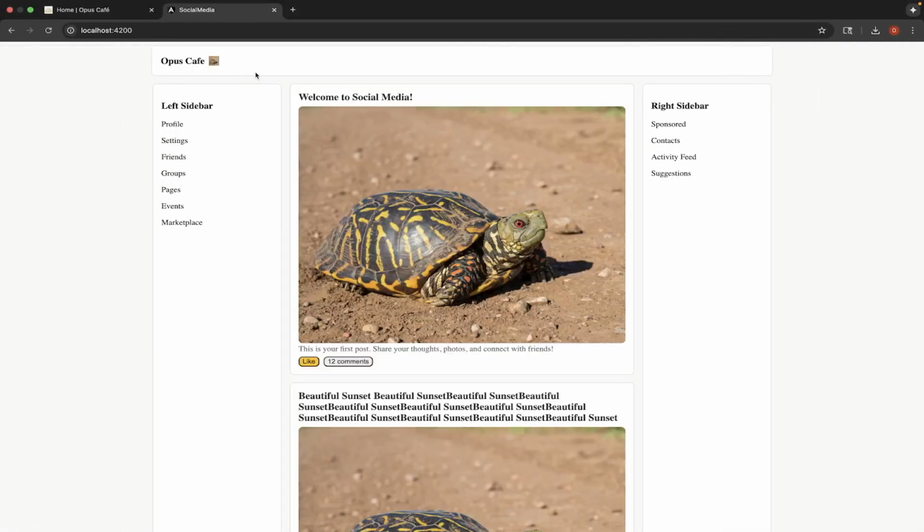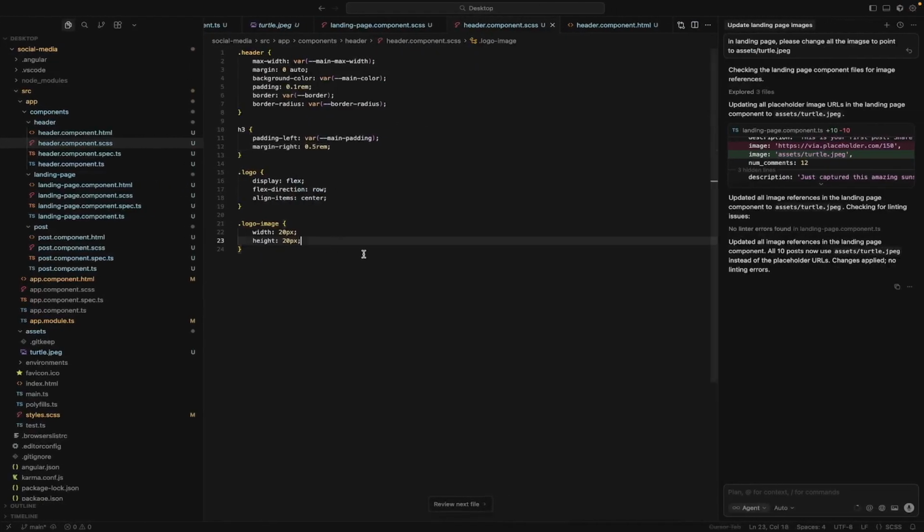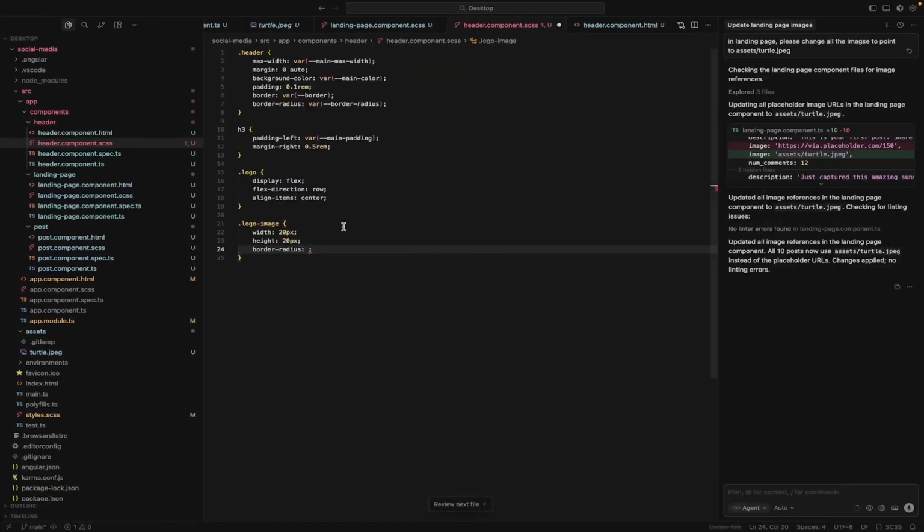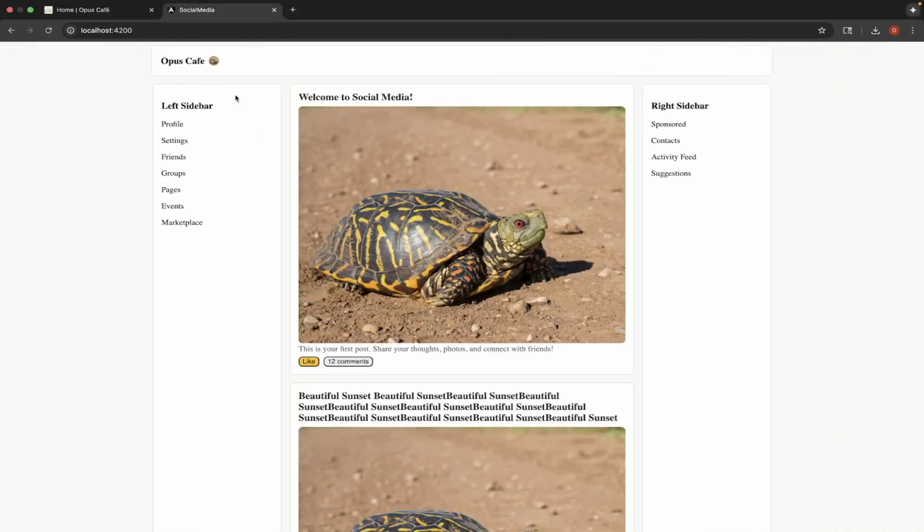Okay. And I think the turtle could look a little nicer potentially if it was a circle. So let's do this. Border radius. Remember we had done that for our corners. Well, actually, if you use that same thing, but you make it the radius of your image, that will perfectly make it a circle. So our width and height is 20. Let's make the border radius 10. And now we have a circle turtle logo.